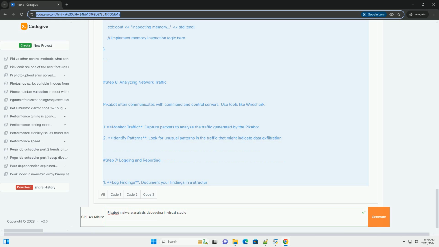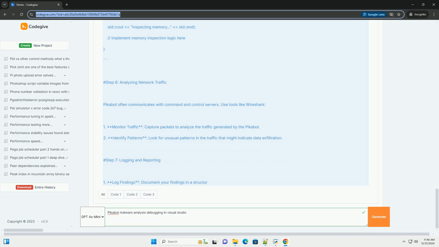C++. // Example of examining imports. #include <windows.h> #include <iostream> void listImports(const char* fileName) { // Code to list imports from the binary. // This is just a placeholder for demonstration. std::cout << "Listing imports for " << fileName << std::endl; // Implement import listing logic here.